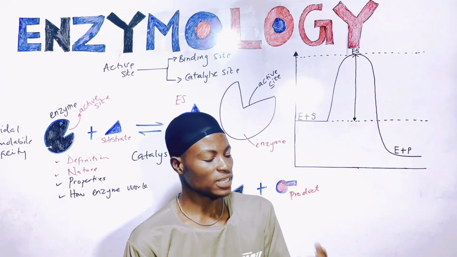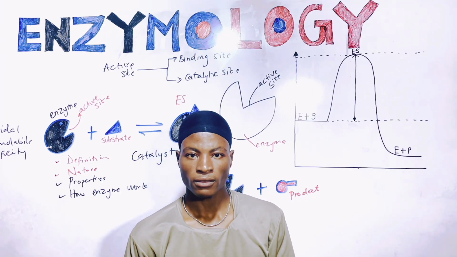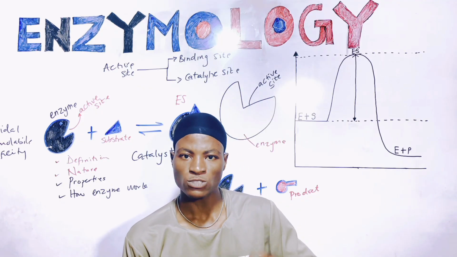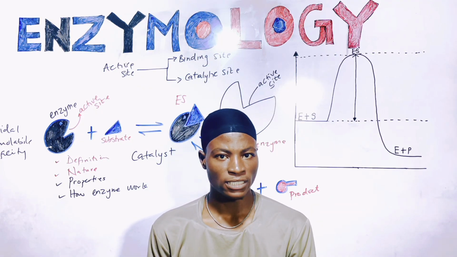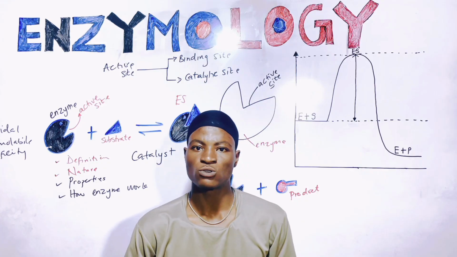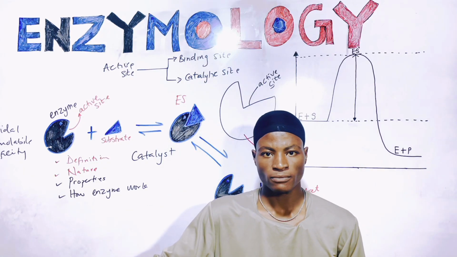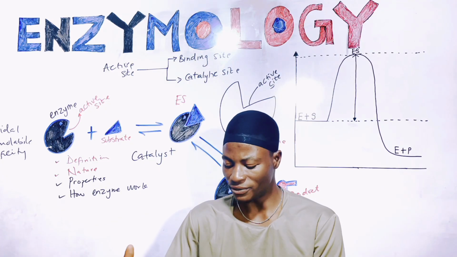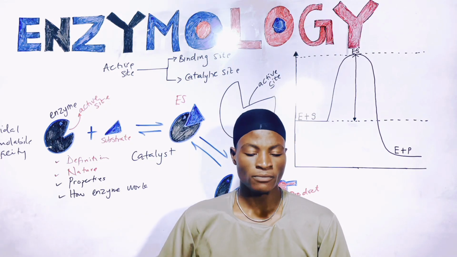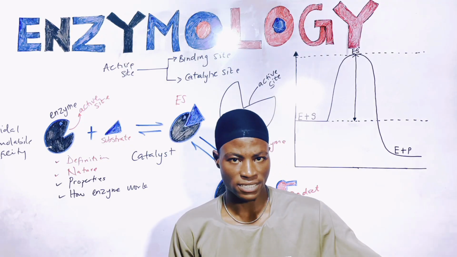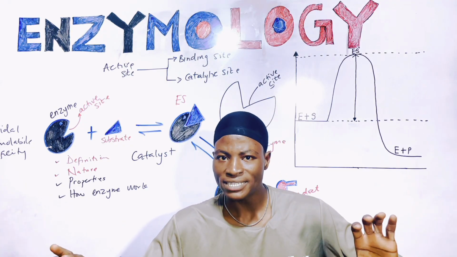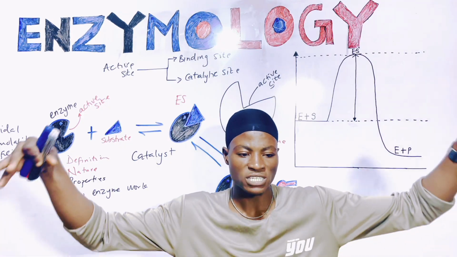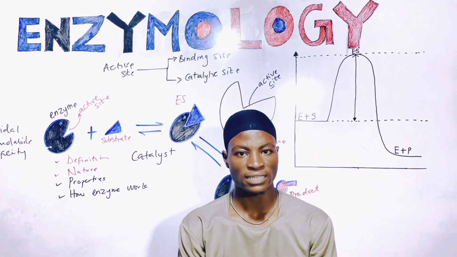Take for example, let's say you take in protein, right? The types of enzyme that's going to act on protein, break them down into amino acid, is different from the one that's going to act on carbohydrates, right? For carbohydrates, we refer to them as amylase, right? For protein, we call them what? Peptides, right? So we have different enzymes. So different enzymes are actually specific for the type of substrate they catalyze.